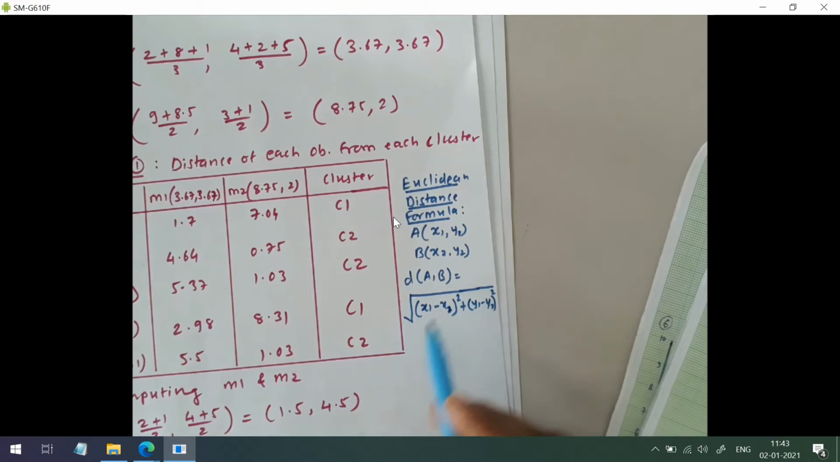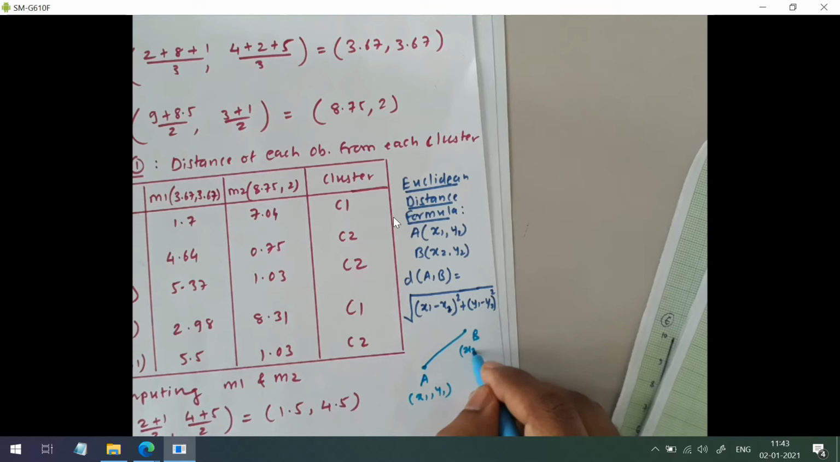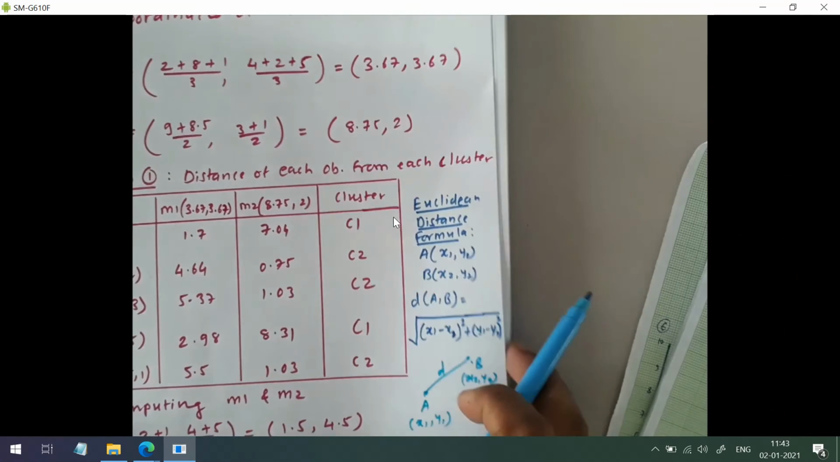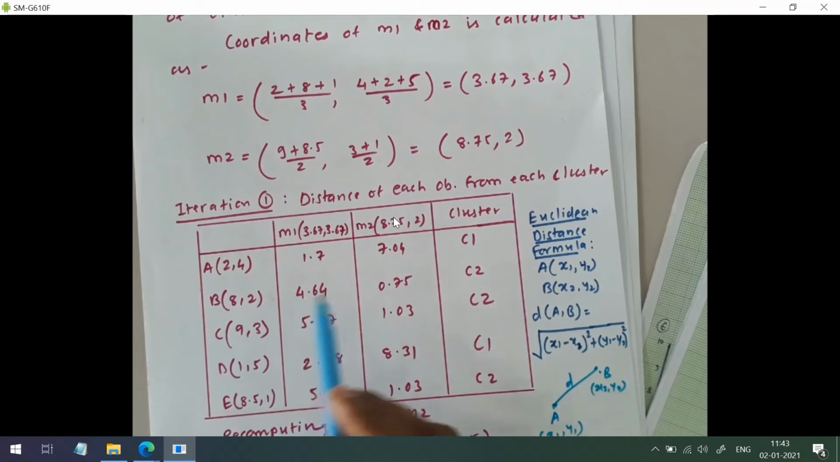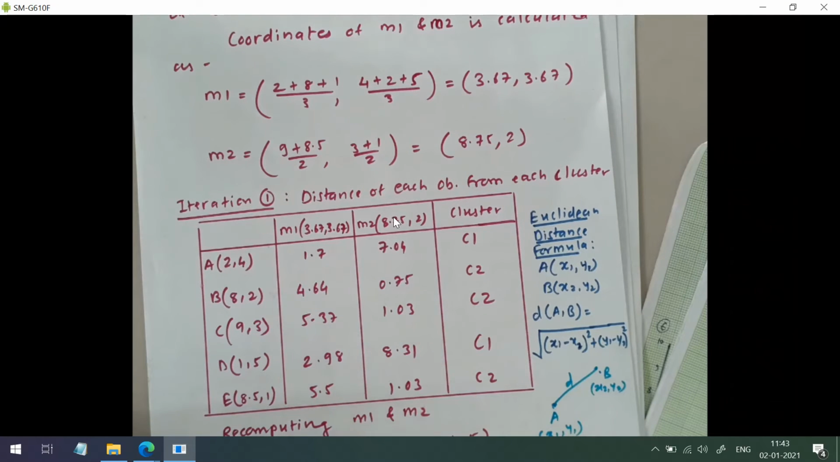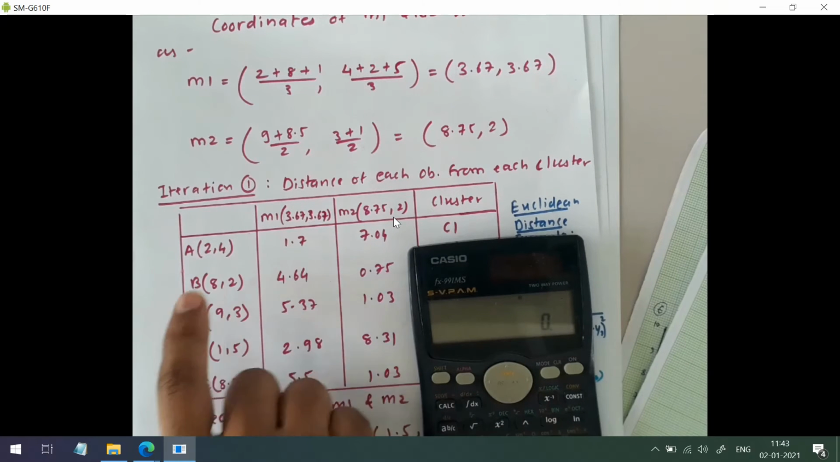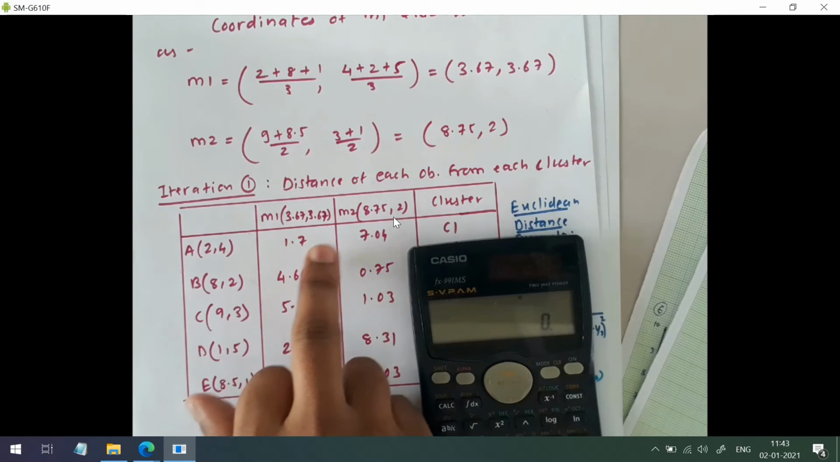It is the square root of the square of the difference in x coordinates plus the square of the difference in y coordinates. Here I have directly written the distances, but let me calculate the distance for one of the points. I am calculating the distance between A and M2.